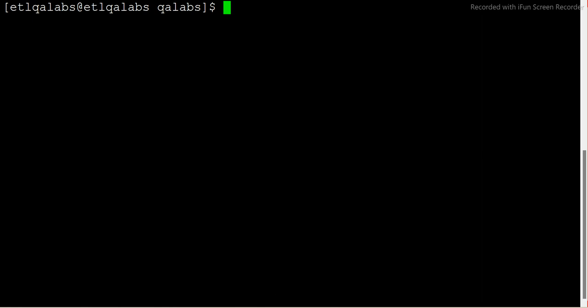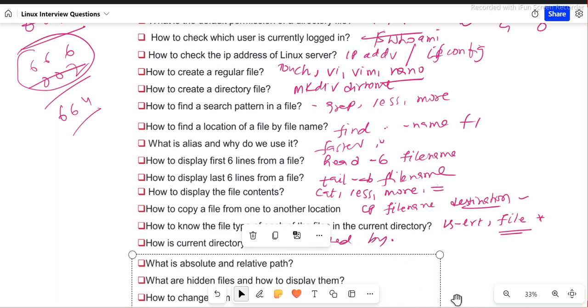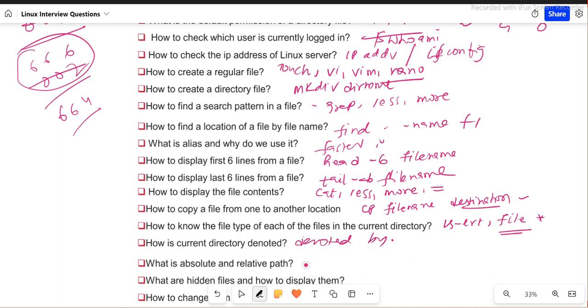Now let's go to the next one. What are absolute path and relative path? The absolute path in Linux is the full path, starting from root. The relative path starts from the current directory. I'll show you what it means.